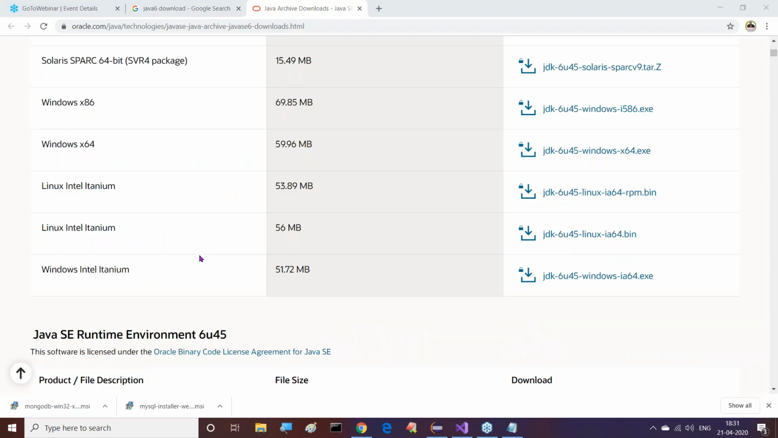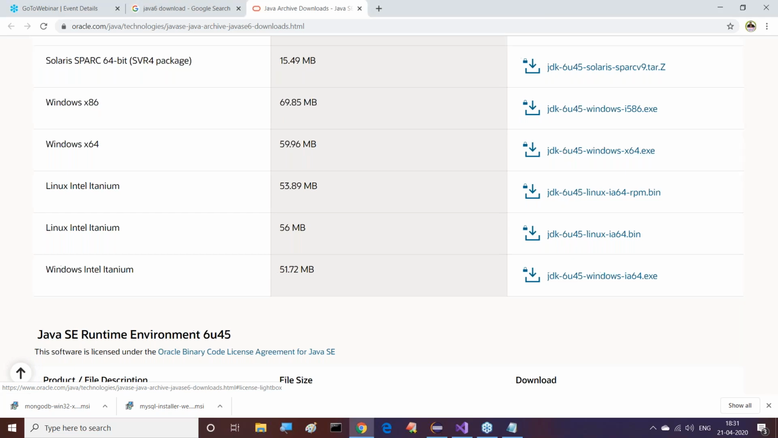In the download page, here what we are able to see: Windows x64 and Windows x86 are available. x86 is supporting 32-bit here. But now I require Windows 64, so JDK 6u45 Windows x64.exe. This we can do, right, sir? So now just let me click on it.